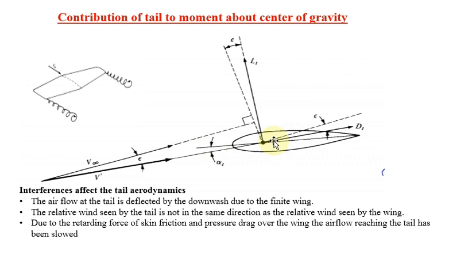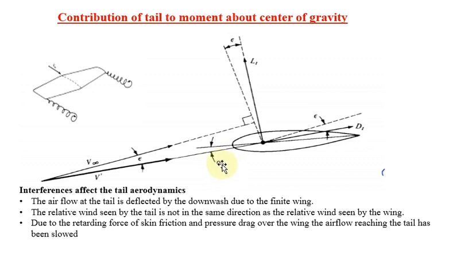Normally for the tail portion we always use a symmetrical aerofoil. That is why the zero lift line and chord line are both the same. So this line is called the zero lift line and this line is called the local free stream velocity line. The angle between the zero lift line and the local free stream velocity line is called the absolute angle of attack for the tail portion.